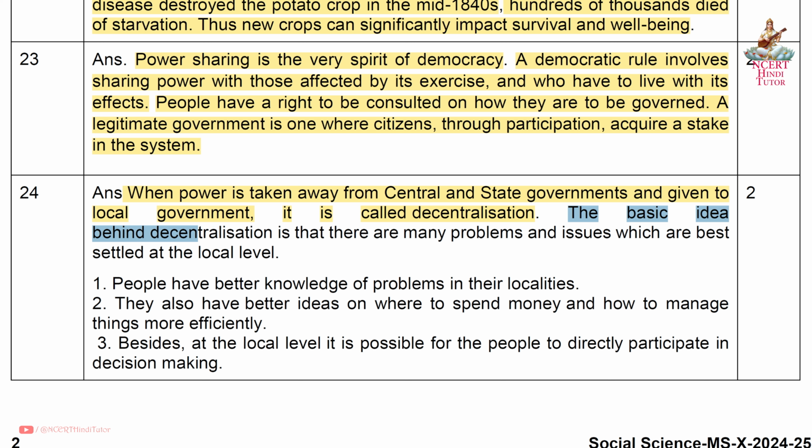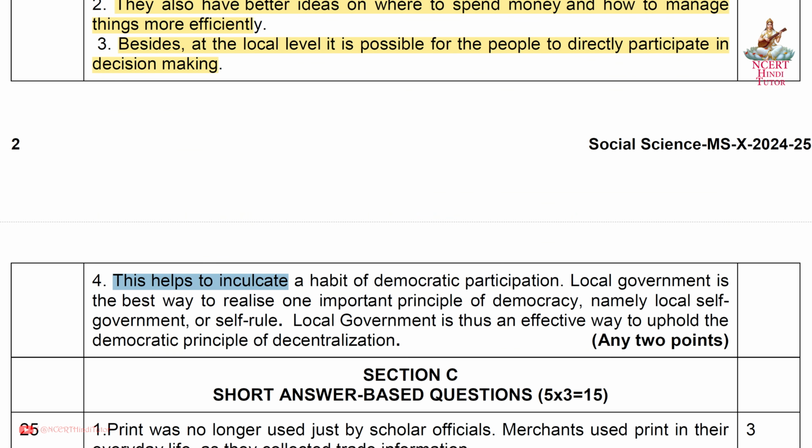The basic idea behind decentralization is that there are many problems and issues which are best settled at the local level. First, people have better knowledge of problems in their localities. Second, they also have better ideas on where to spend money and how to manage things more efficiently. Third, at the local level, it is possible for the people to directly participate in decision making. Fourth, this helps to inculcate a habit of democratic participation.